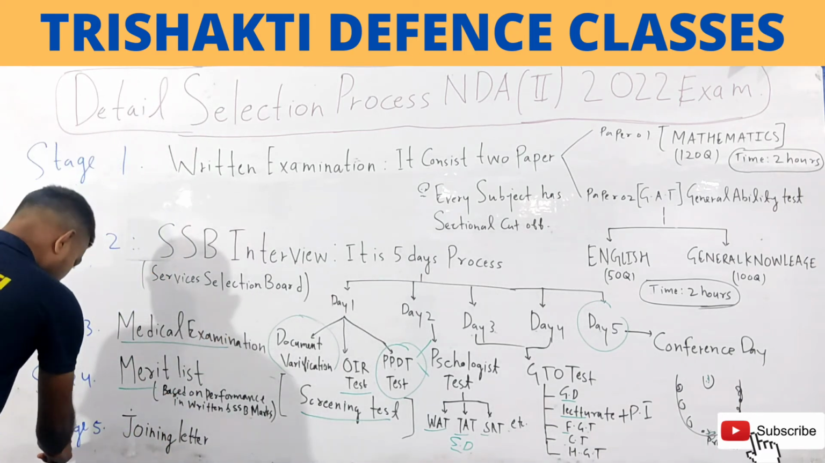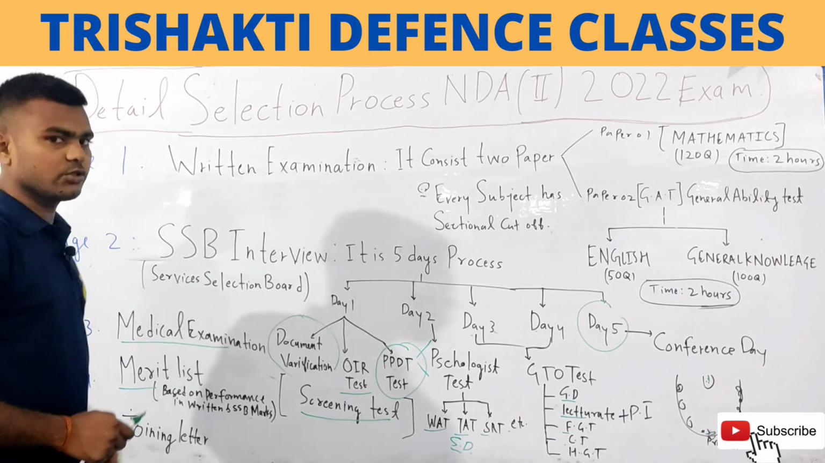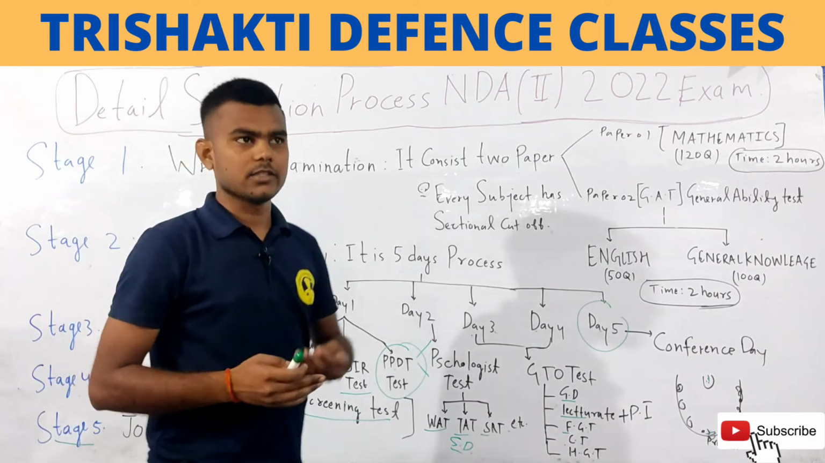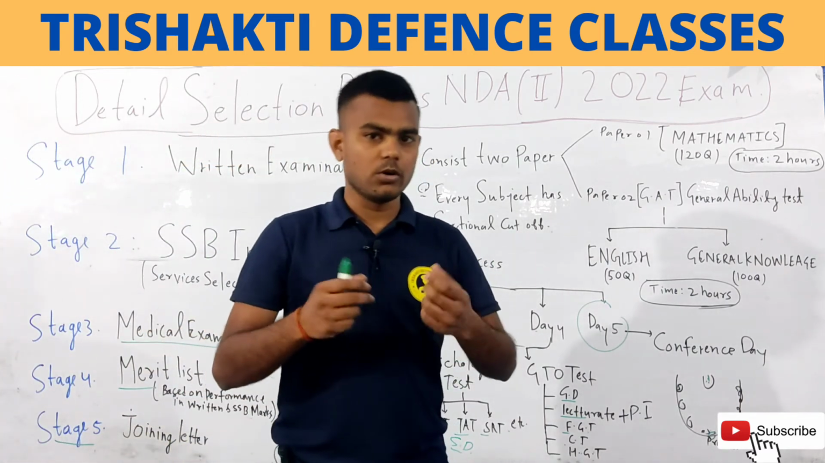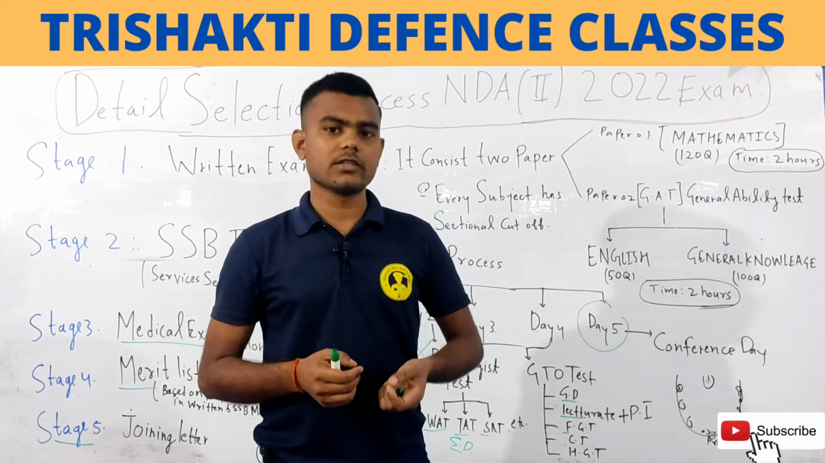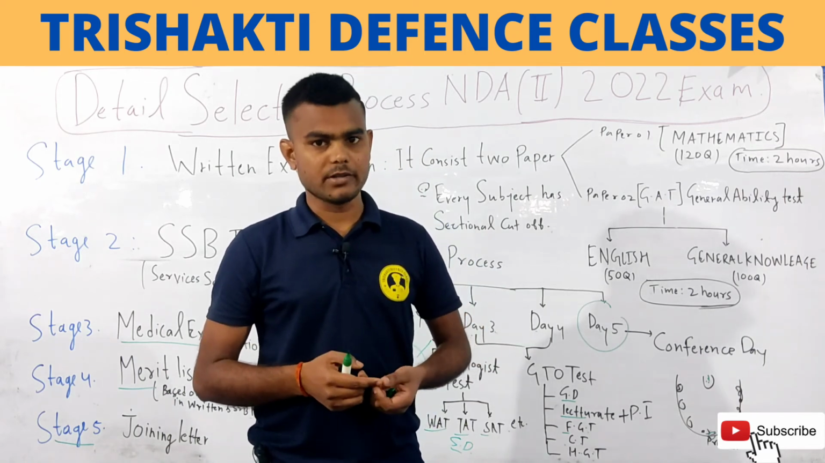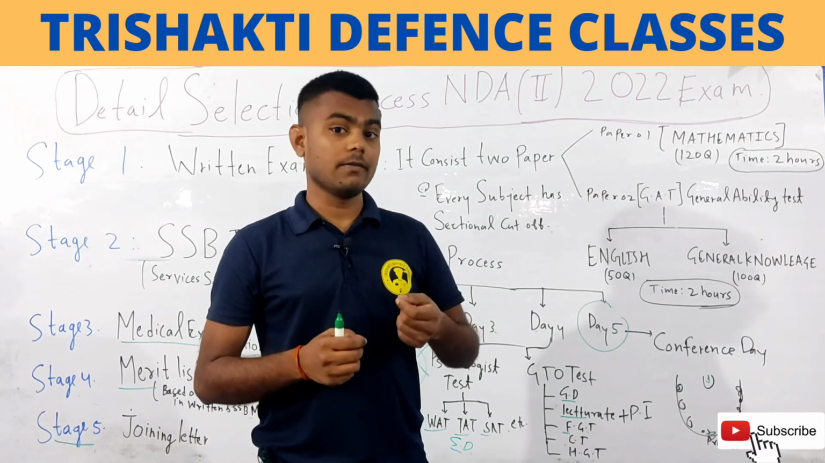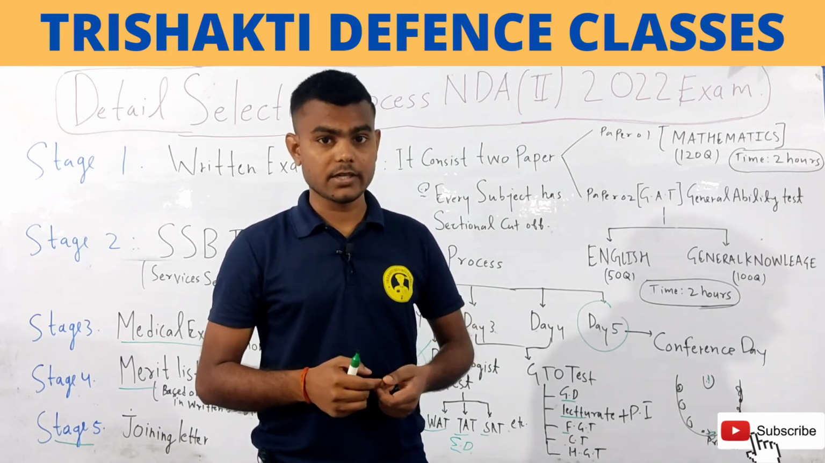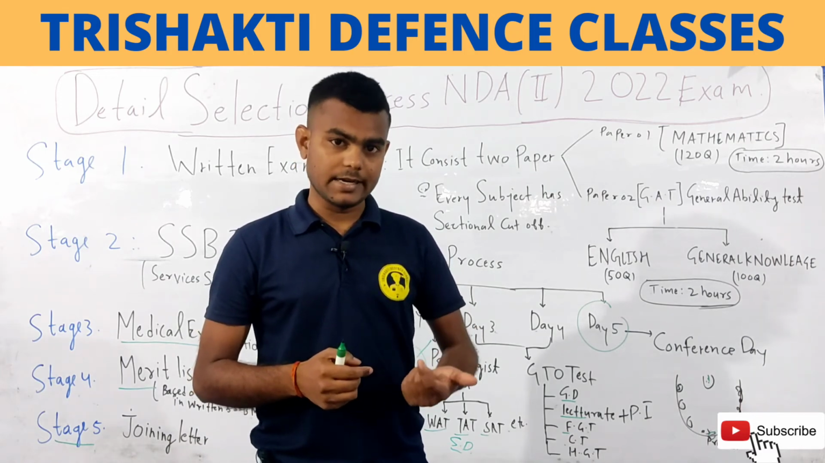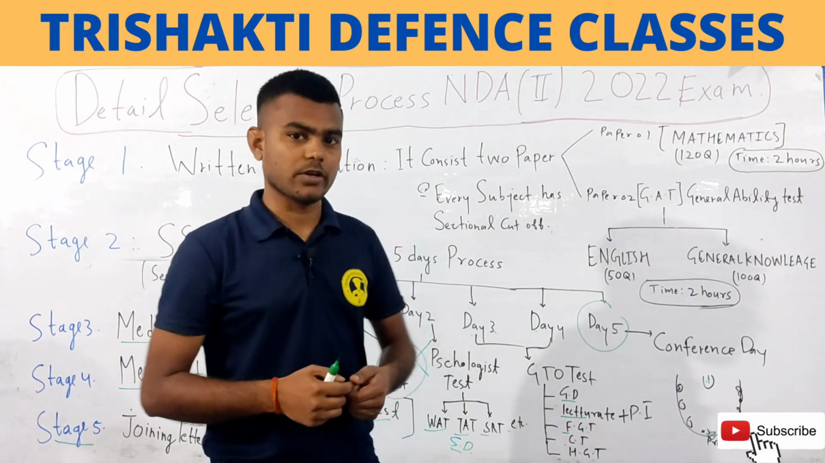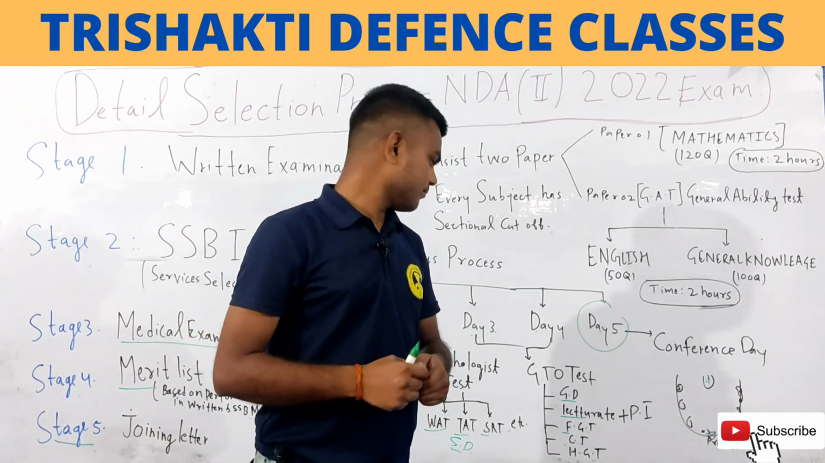Now come to stage 5. This stage 5 is your joining letter. So finally UPSC will announce the merit list, and if your name appears in the final merit list, you will get the joining letter. It will come from the NDA, right? So NDA sends you the joining letter to go to the academy, right?